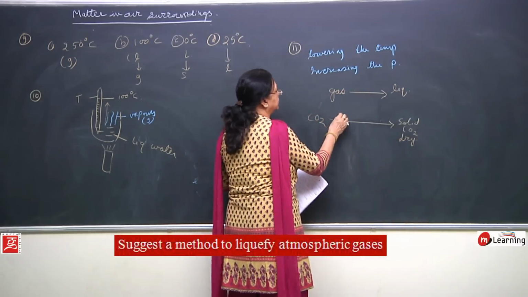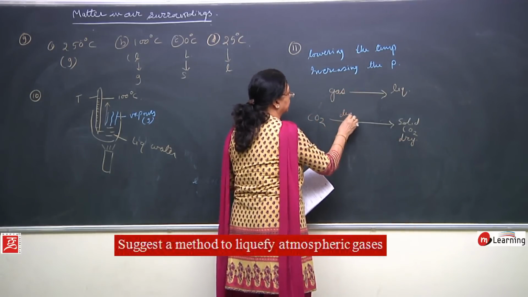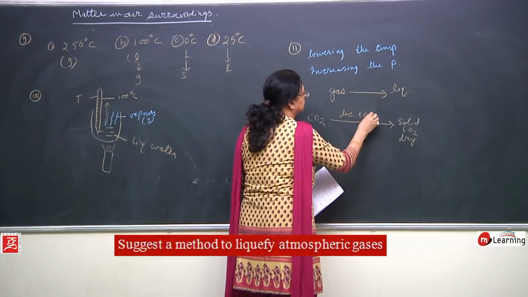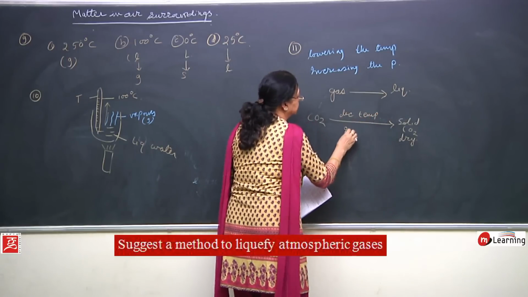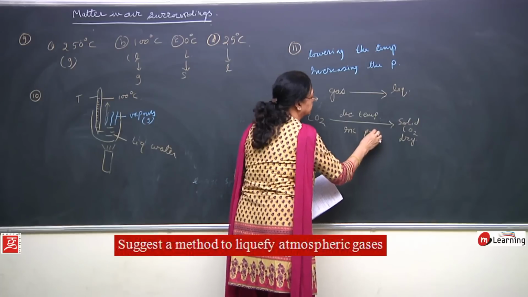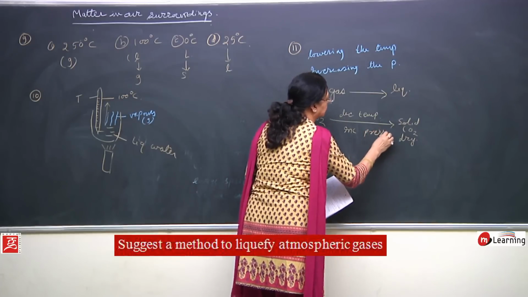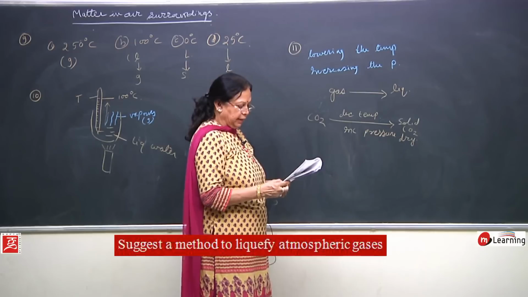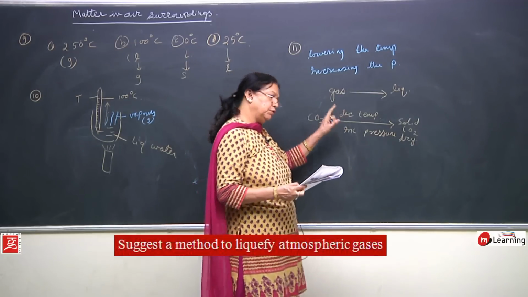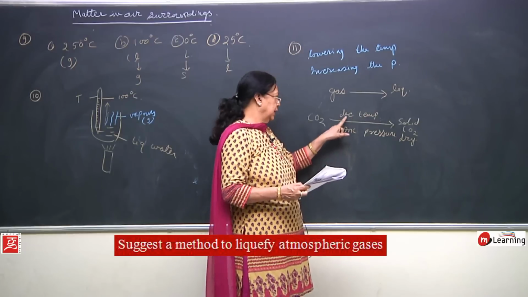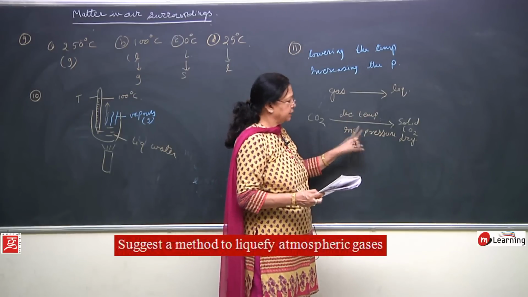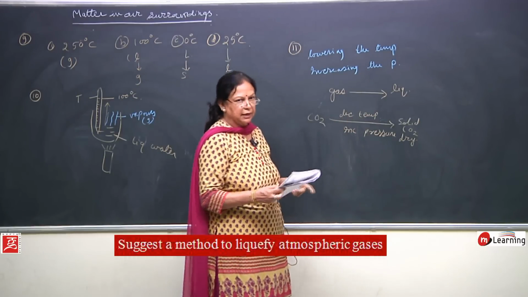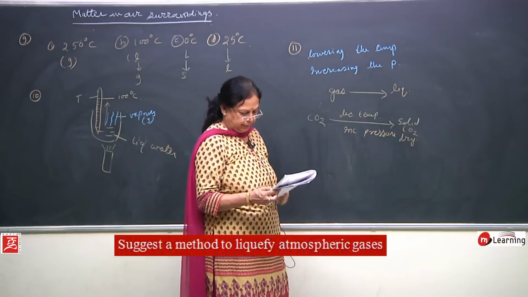By decreasing the temperature and increasing the pressure. So, you can liquefy the gas either by one of them, or you can do both together, decrease the temperature and increase the pressure also. Both can be done simultaneously.